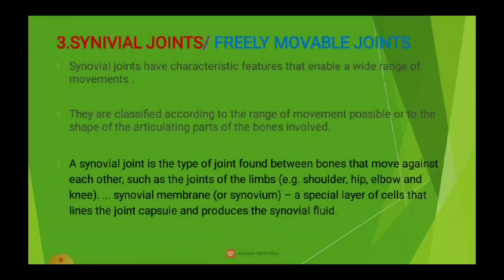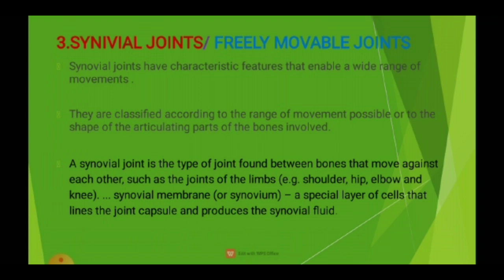Then last is the synovial joint or freely movable joint. Synovial joints have characteristic features that enable a wide range of movements. They are classified according to the range of movement possible or the shape of the articulating parts of the bones involved.